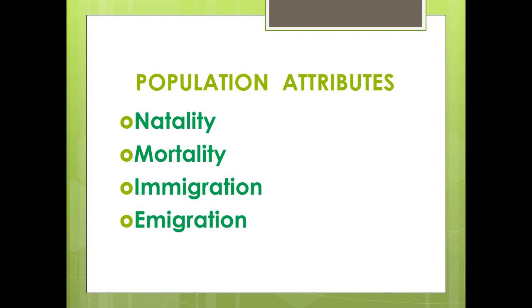Now, let us look into population dispersal. It is the movement of individuals or their propagules into and out of an area. This changes the size of the population. It is of three types: immigration, emigration, and migration.